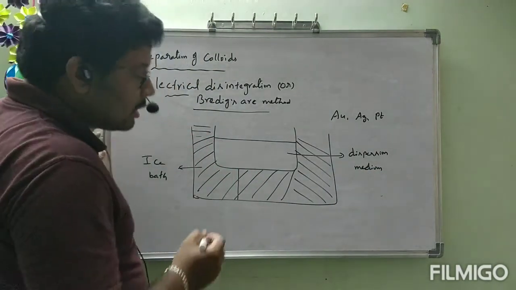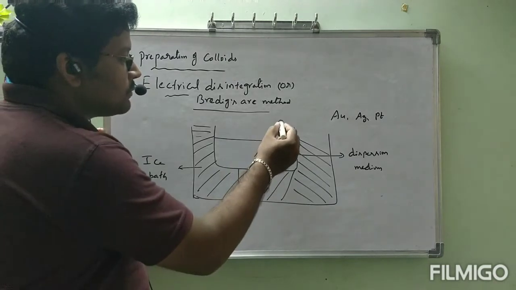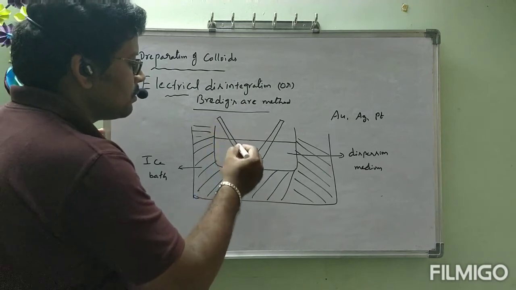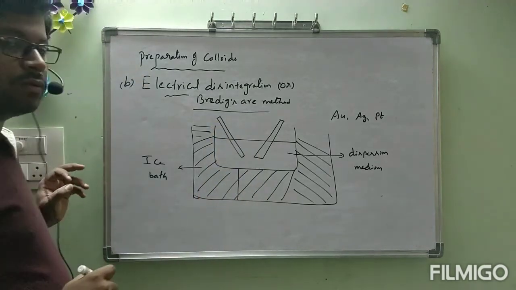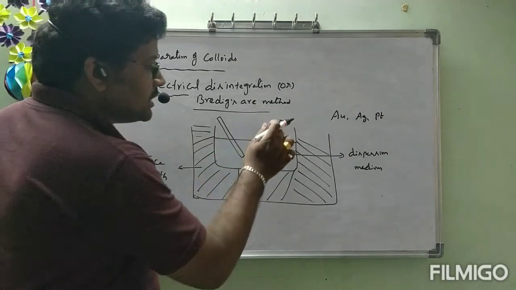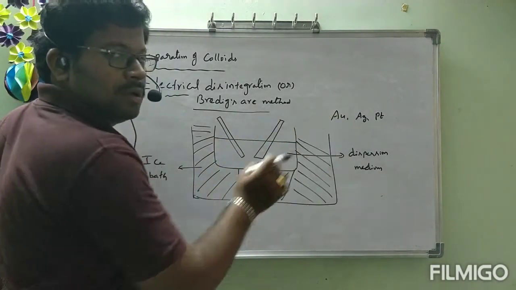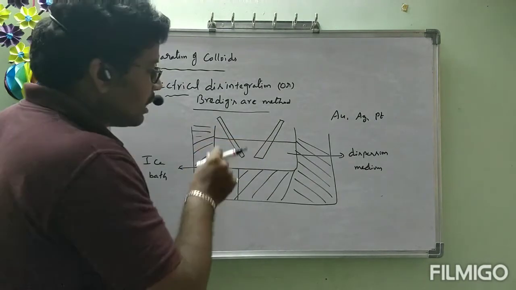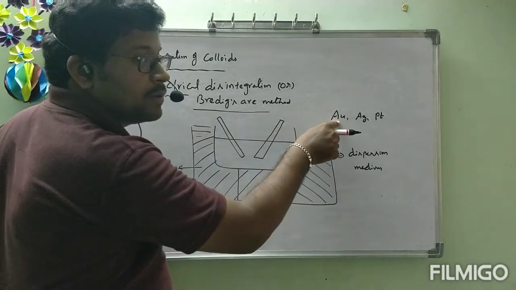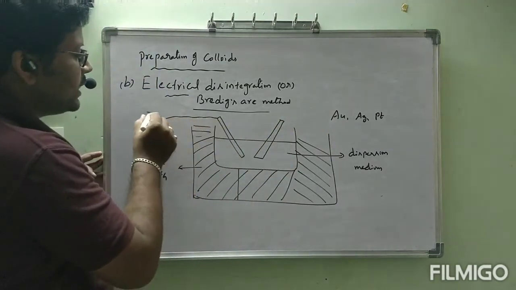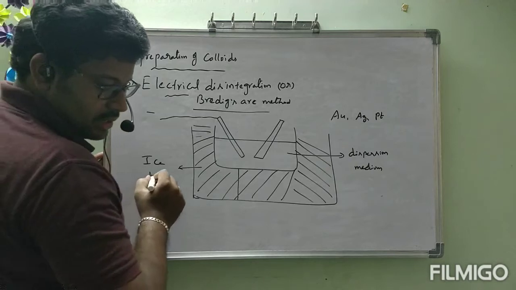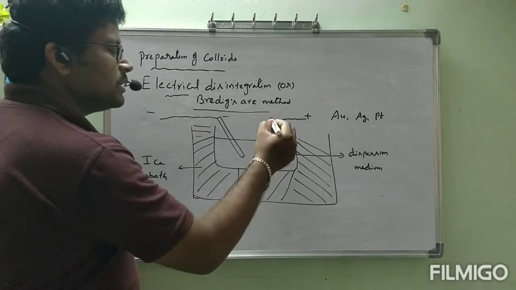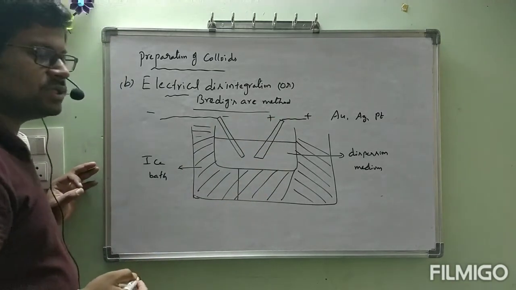Suppose we want to prepare gold colloidal solution. These electrodes are made of gold. Electrodes means metals. This rod and this rod will be made of gold. This is connected to the negative terminal of the battery, and this is connected to the positive terminal. This is behaving like the negative electrode, and this is behaving like the positive electrode.